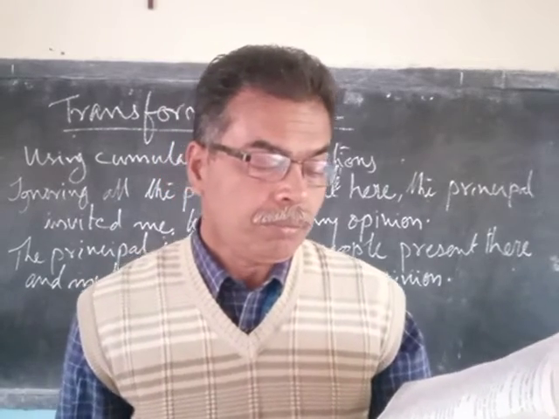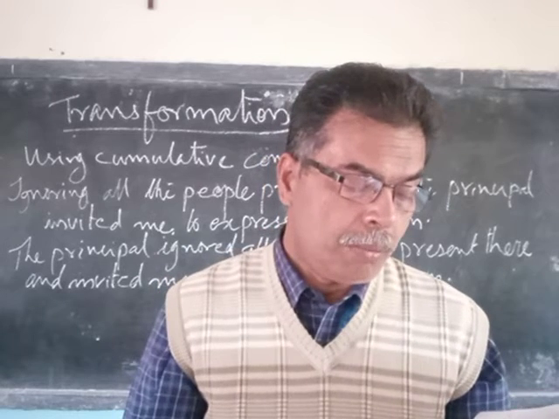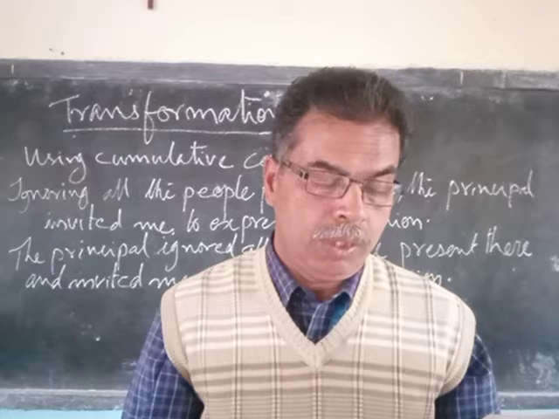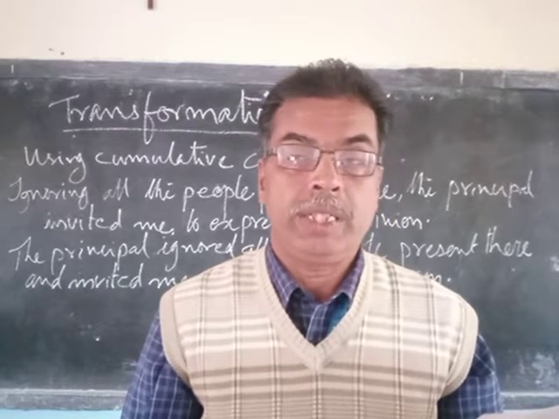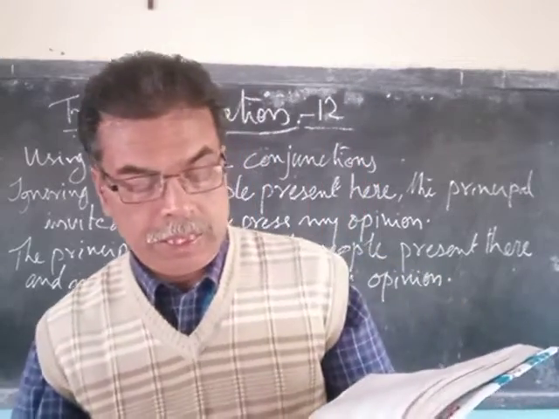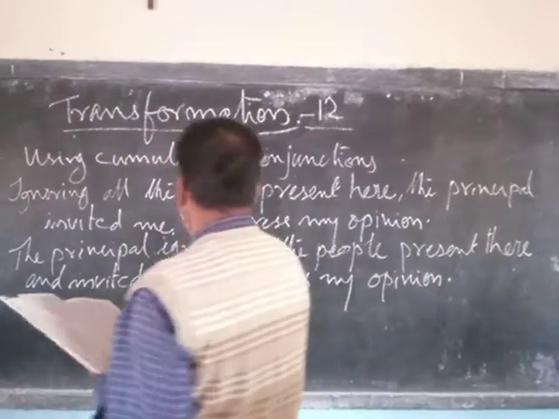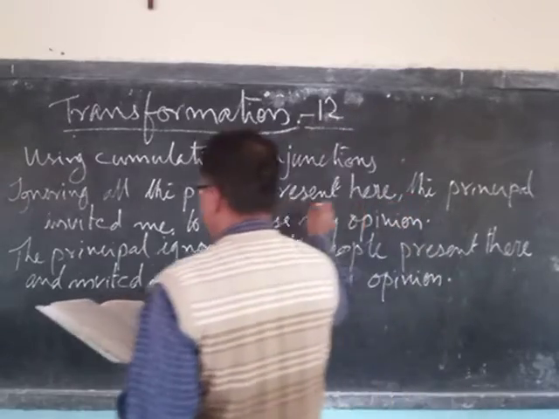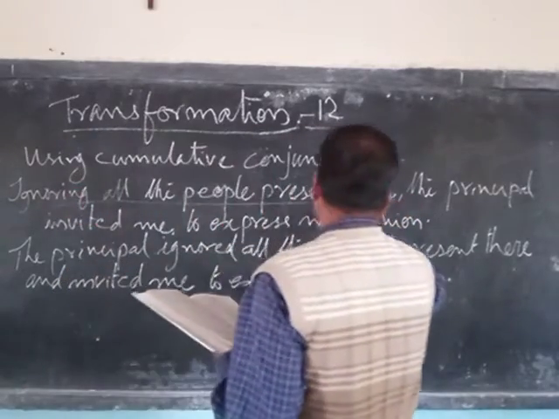Now let's see how, by using cumulative conjunctions like and, not only, but also, we can make a compound sentence. Look at this sentence: Ignoring all the people present there, the principal invited me to express my opinion. Ignoring all the people present there is a phrase; there is no finite verb.